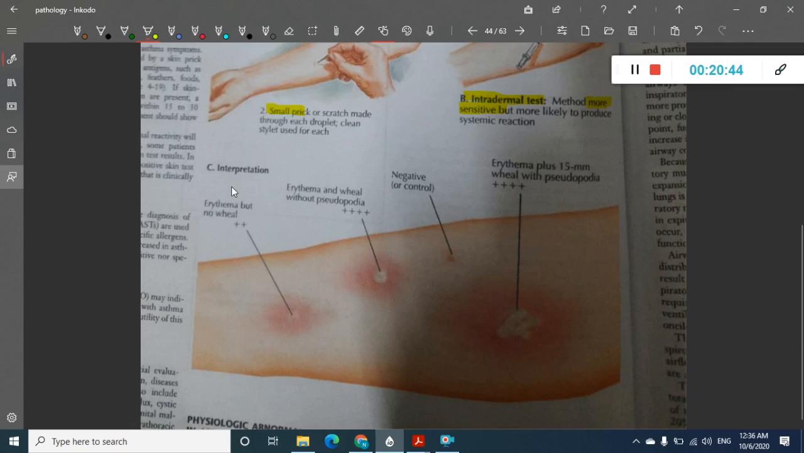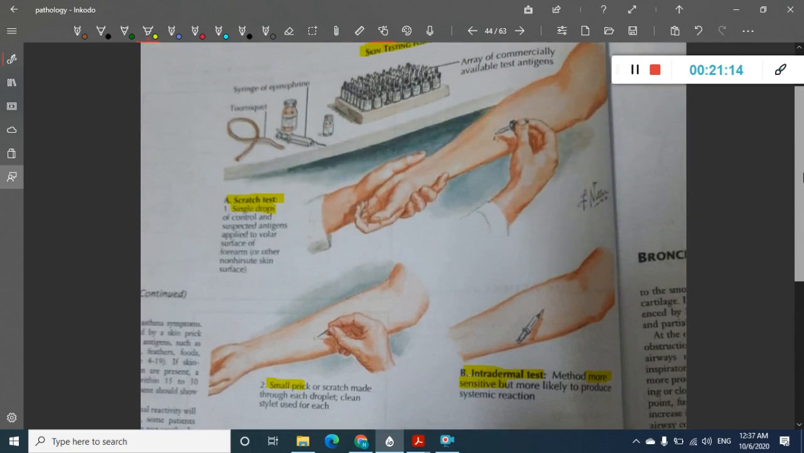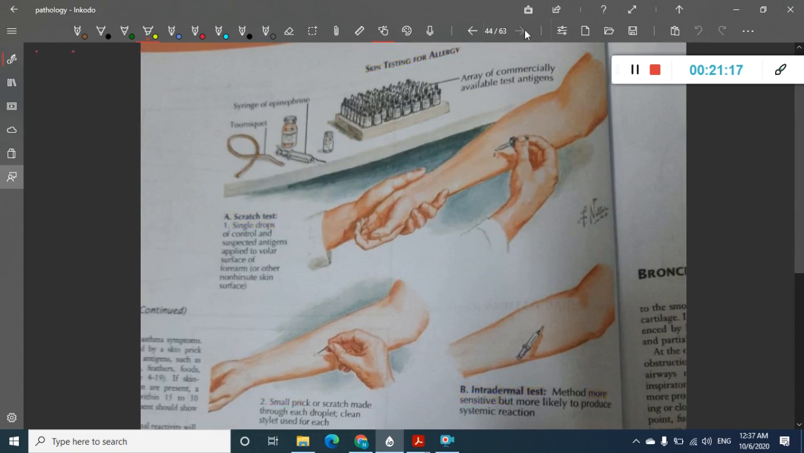You see a wheal and erythema. If there is only erythema but no wheal, then it is positive, but it is 2+. If there is erythema with wheal but no pseudopodia, then it is 3+. If there is erythema, wheal and also pseudopodia, then it is even more positive. If there is nothing, only a very small amount of erythema, then that is the negative control. This is the skin testing for allergy.